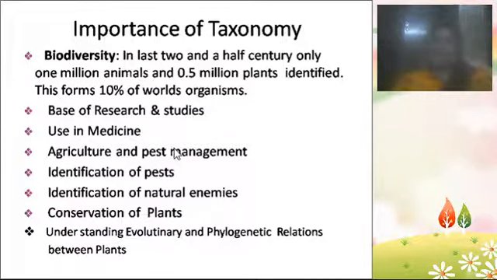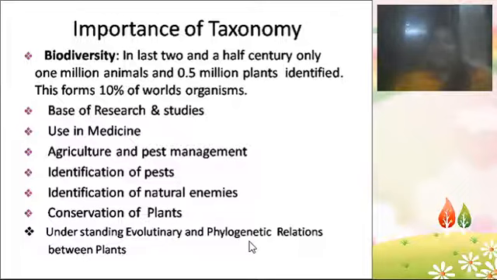Taxonomy studies, suppose you identify the plant characters and study them in detail, those studies will be useful in medicine, and your taxonomical studies will be useful in agriculture and pest management. They will be used in the identification of pests and in the identification of natural enemies for the plants, and these are all the points used in agriculture. And then conservation of plants: suppose the plants are very useful plants, and if you already know about the plant characters and how they are being used in different areas, then we are going to conserve the plants. And then understanding the evolutionary and phylogenetic relations between plants.